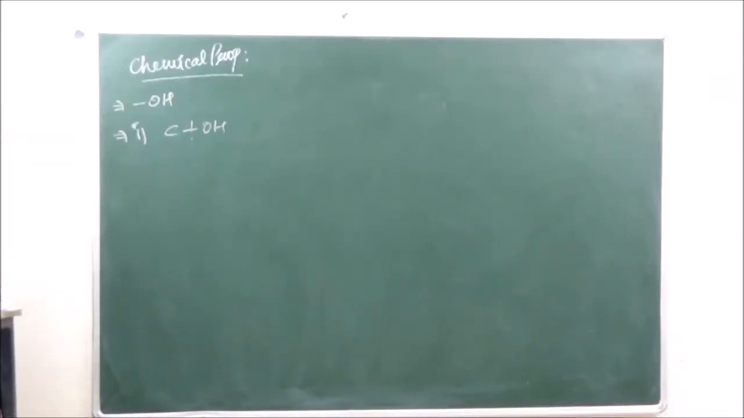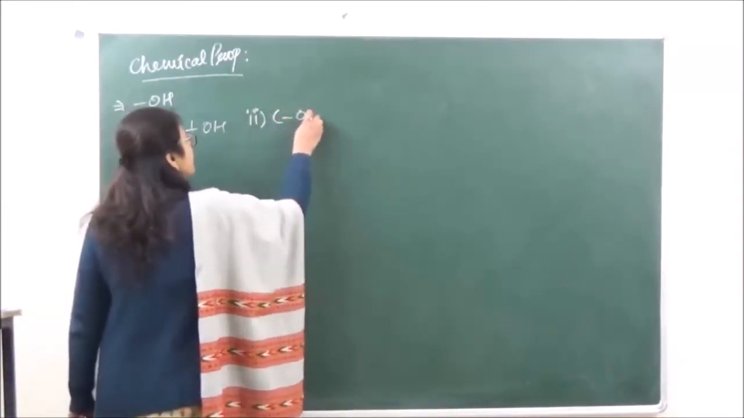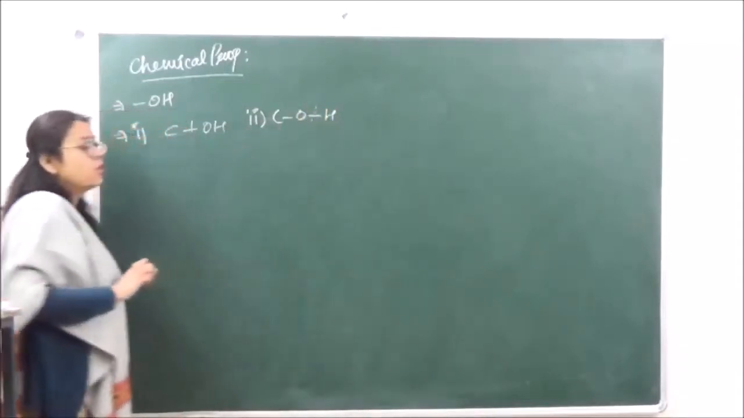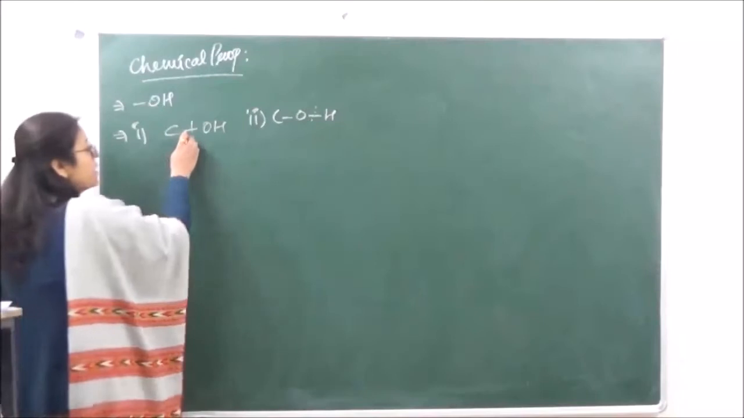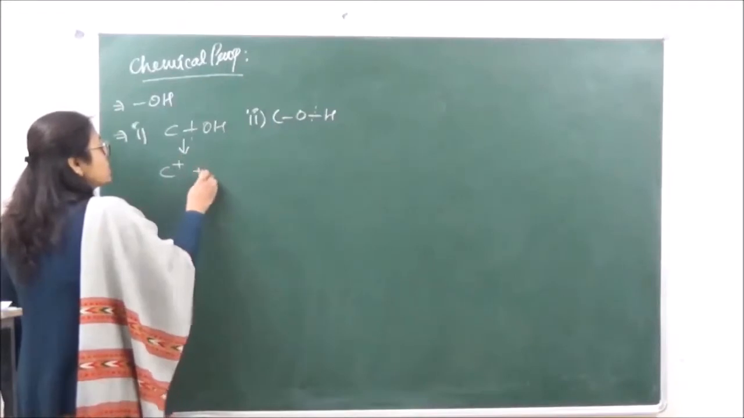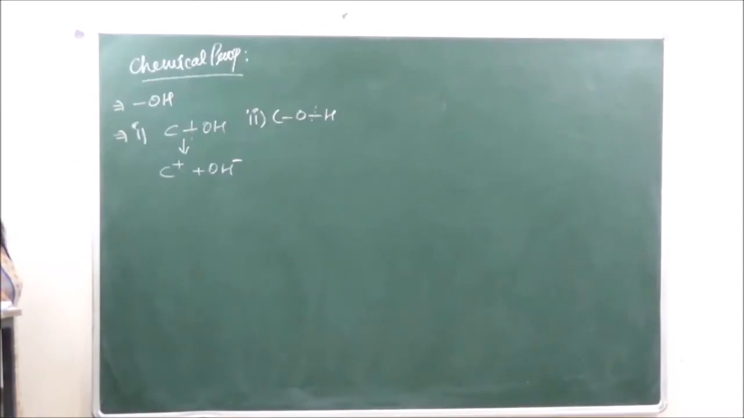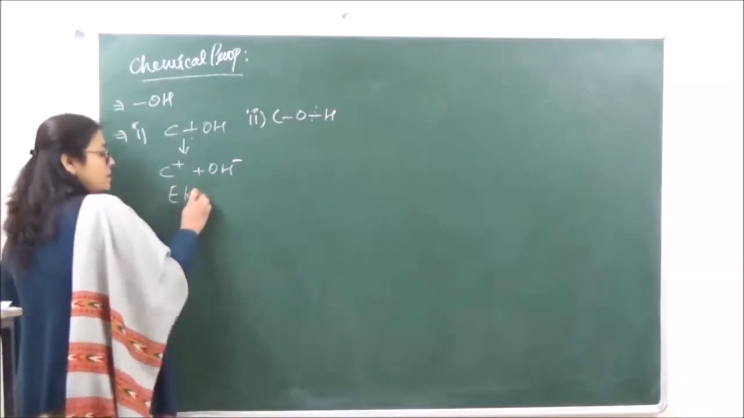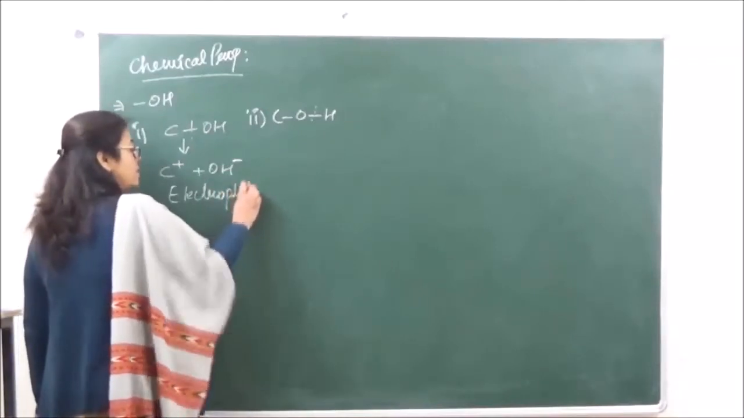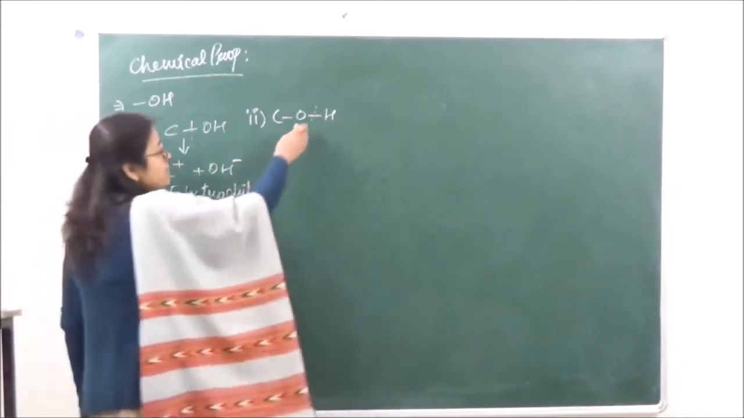The second type of cleavage is between the O and H bond. When the cleavage takes place between C and O, carbon gets a positive charge and the nucleophile, the negative part, leaves the alcohol. So here the alcohols behave as electrophiles.